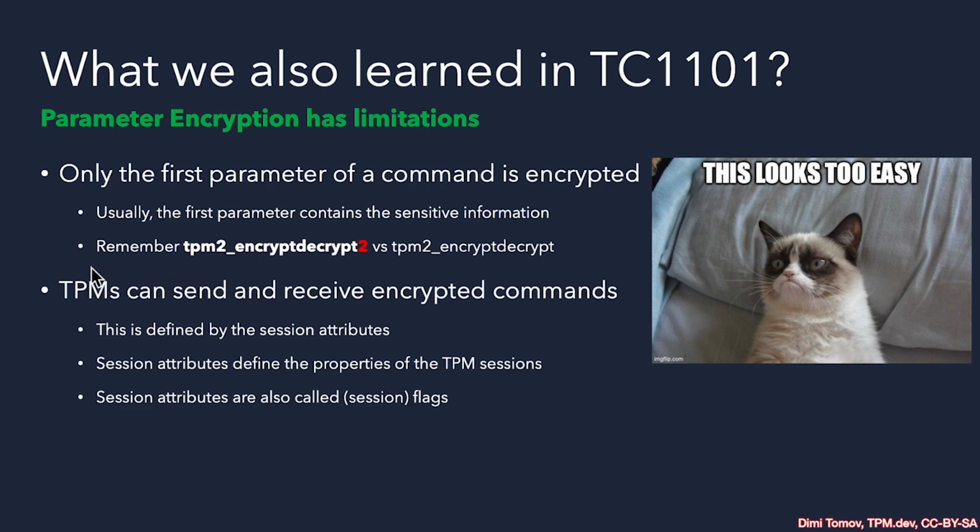This is also true when generating keys. The insensitive parameter of the key generation process is the first parameter of TPM2 create primary and TPM2 create. And parameter encryption can protect the communication from both sides. The TPM expects commands to come encrypted, and this is the responsibility of the TPM2 TSS to do. And the TPM can then respond with encrypted responses that the TPM2 TSS has to decrypt using the generated session key that was established between the TPM and the host, which is our application.